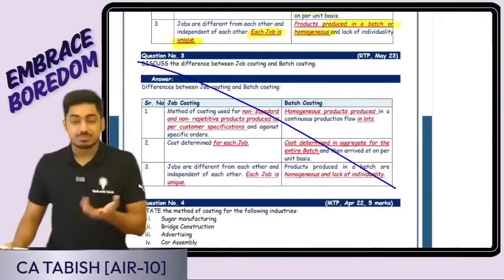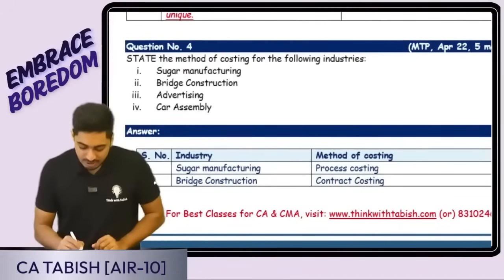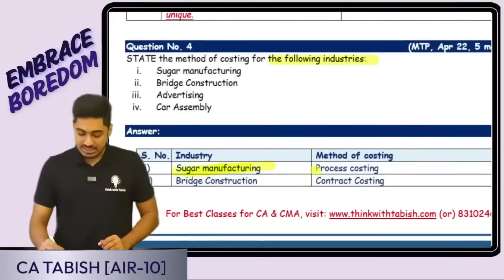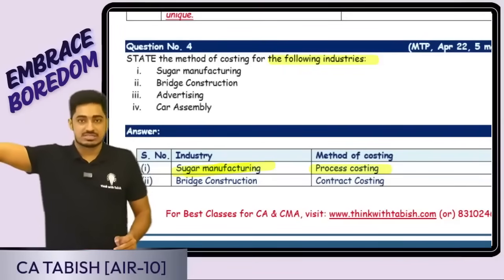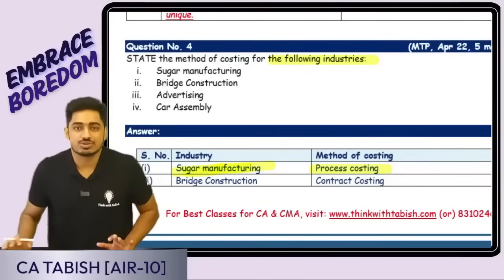Question 3 is again difference between job and batch costing. We have already discussed. So let us go ahead to the next question. State the method of costing for the following industries. Sugar manufacturing. I'm manufacturing sugar. It is produced in different processes. First, you're extracting the molasses, from that you're getting the juice, all those things. Okay, it is going to be process costing.